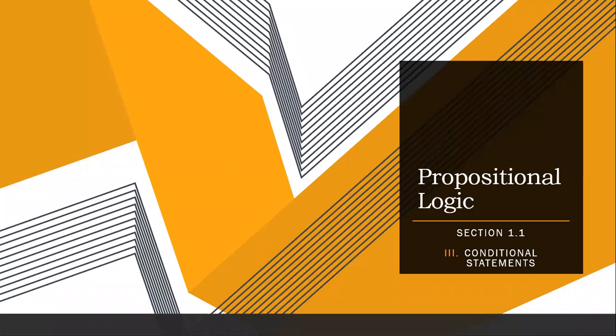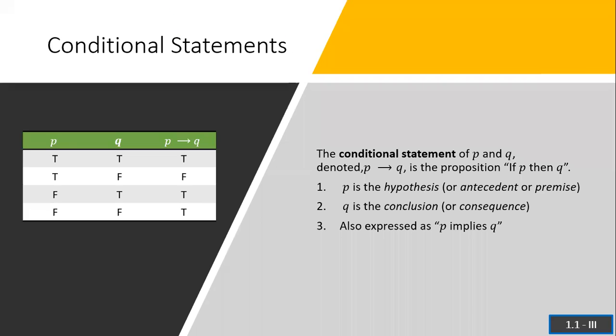Let's now discuss conditional statements. The conditional statement of P and Q, denoted P arrow Q, is the proposition if P, then Q. We call P the hypothesis, or antecedent, or premise. I often call it the premise. Q is then the conclusion or the consequence.